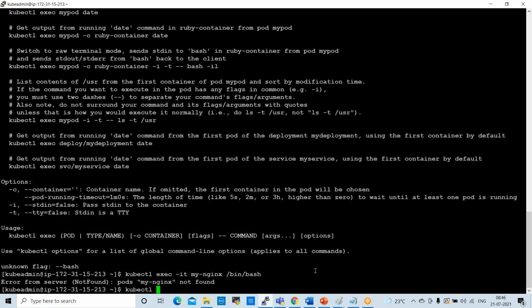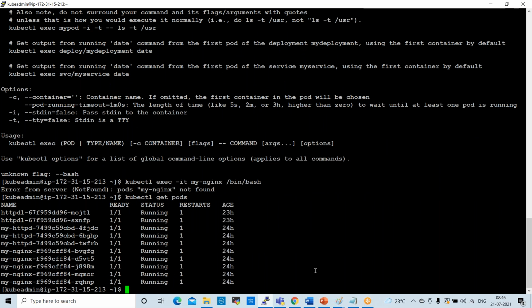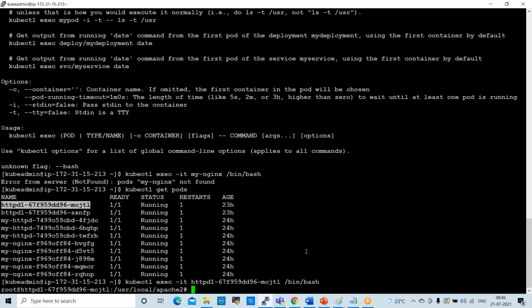kubectl get pods. Give the pod name here. If you want to delete a deployment, right, you can give kubectl delete deployment and the deployment name.